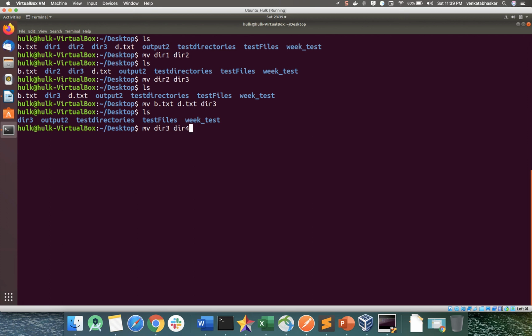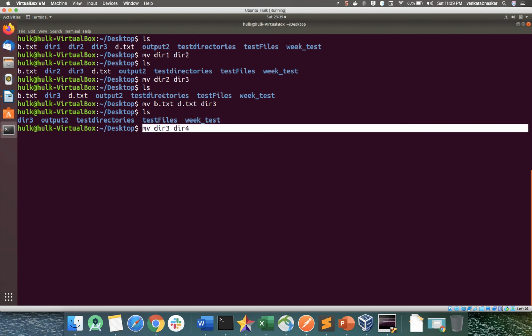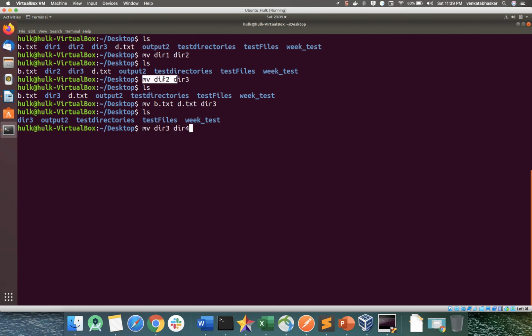This directory 4 is not available. So what will happen now? Rename will happen. Whenever the target directory is available, it will move; otherwise rename will happen. As I said earlier, the moving and renaming command is the same. Here directory 4 is not available, so the directory 3 folder is renamed to directory 4.